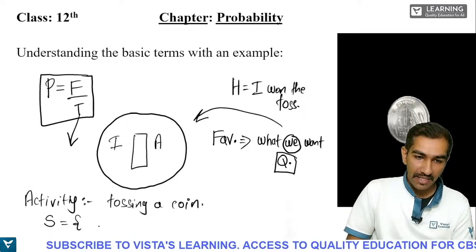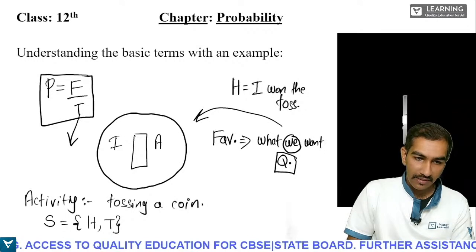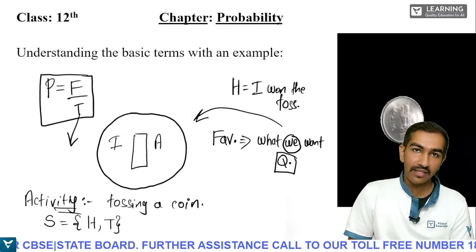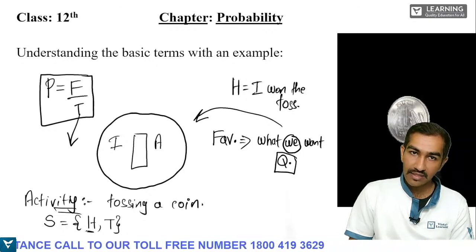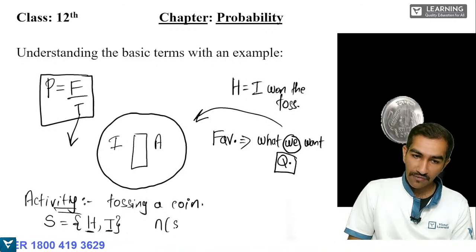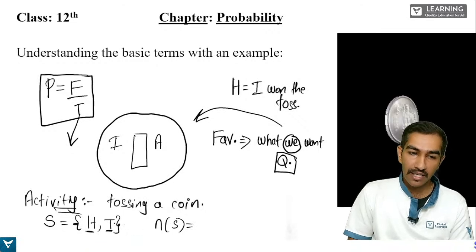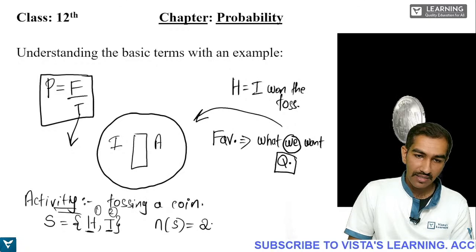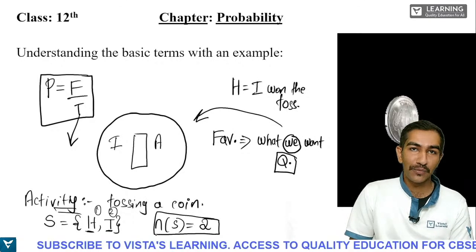So here the sample space is given as H, comma, T. When you perform this activity, what is the total number of outcomes? It is nothing but either you get heads or you get tails. So here you can write n(S), meaning the number of elements inside S. Count how many elements are there. This is 1, this is 2. So here we will write it as 2. The number of elements in the sample space is equal to 2.